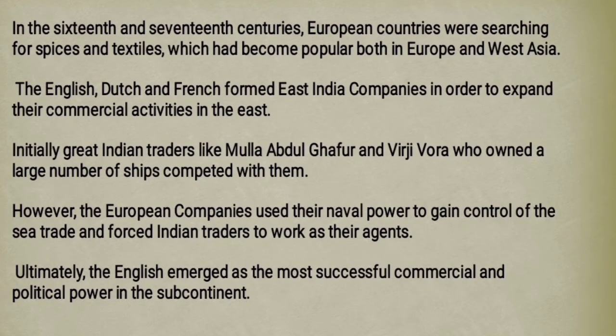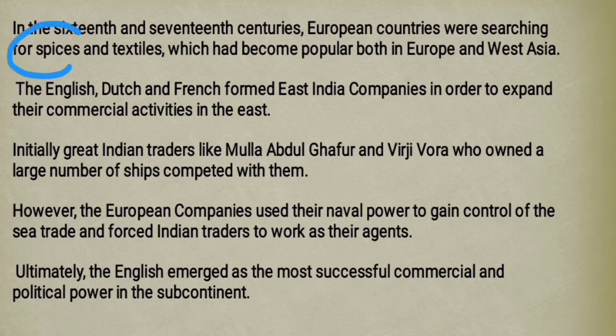So today we are going to study the last part of this chapter, Town, Traders and Craftspersons, and this part is New Towns and Traders. So now let's see, what happened in the 16th century and in the 17th century? There were European countries searching for some material for their industries and for trading. What kind of material were they searching for? These things were spices and textiles. These two things were in demand. So these European countries were searching for spices and textiles.